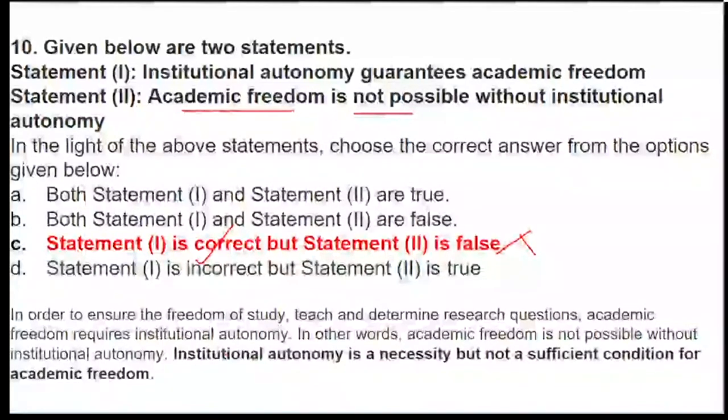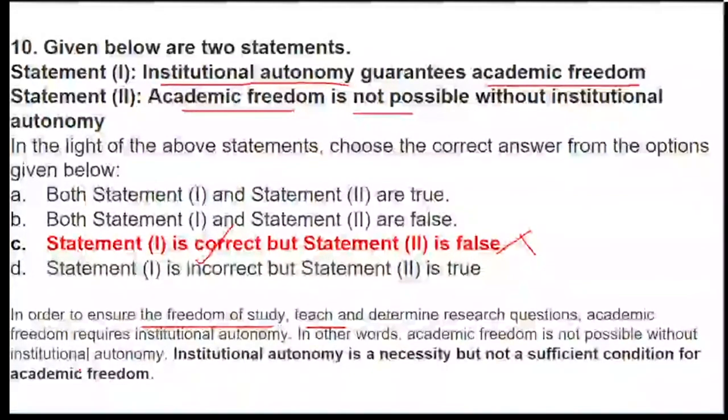Now statement 1 is very clearly understood that if the institution has an autonomy, it will definitely have academic freedom. All those institutions which are autonomous in status will have the academic freedom to carry out their academics on their own. But now what is statement 2 talking about? Academic freedom is not possible without institutional autonomy. No. In order to ensure the freedom of study, to teach and determine the research questions, academic freedom requires institutional autonomy. Okay.